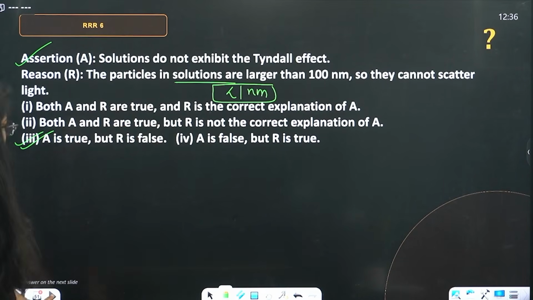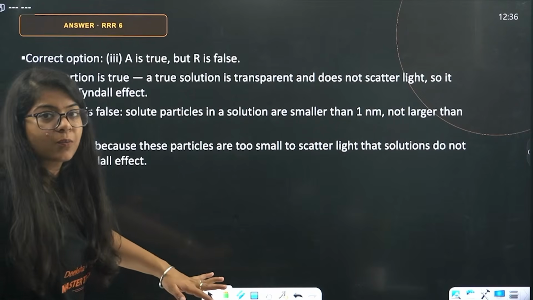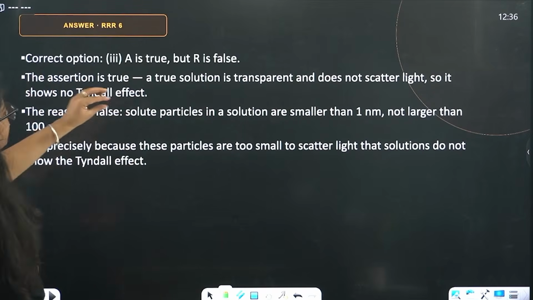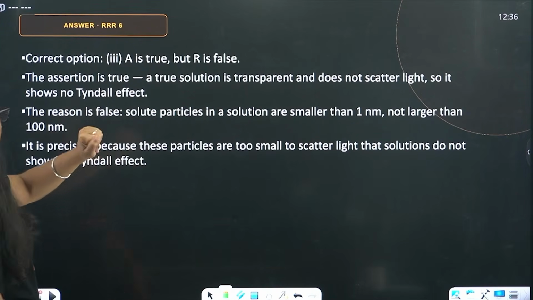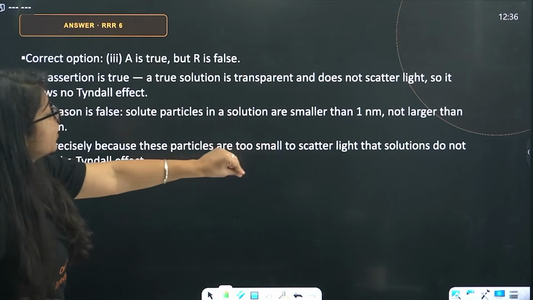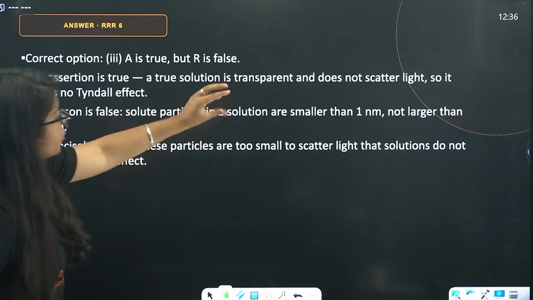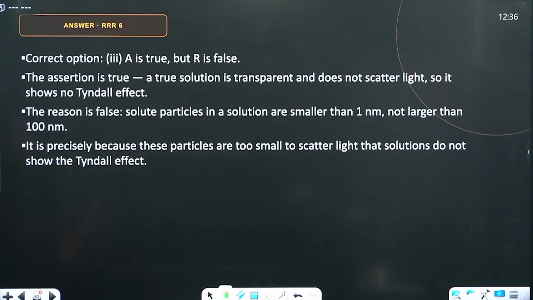Done. Next question on your screen. Okay, third is true. What is written? The assertion is true. A true solution is transparent, does not scatter light, so it shows no Tyndall effect. The reason is false. Solute particles in a solution are smaller than 1 nanometer, not larger than 100 nanometer. It is precisely because these particles are too small to scatter light that solutions do not exhibit the Tyndall effect.